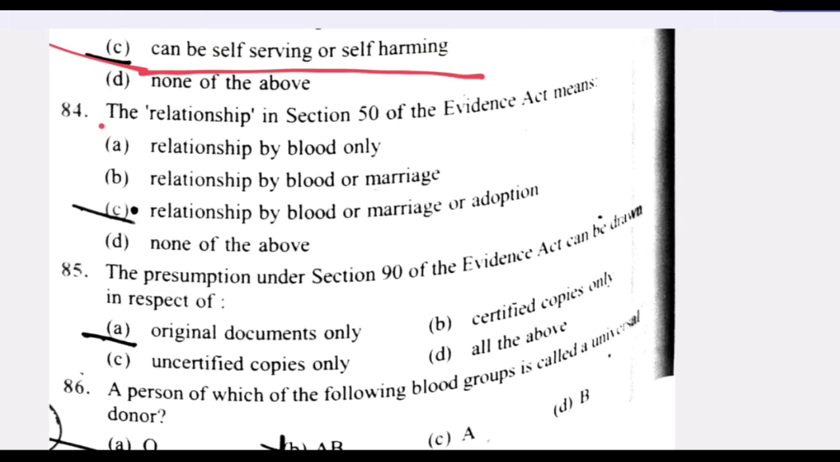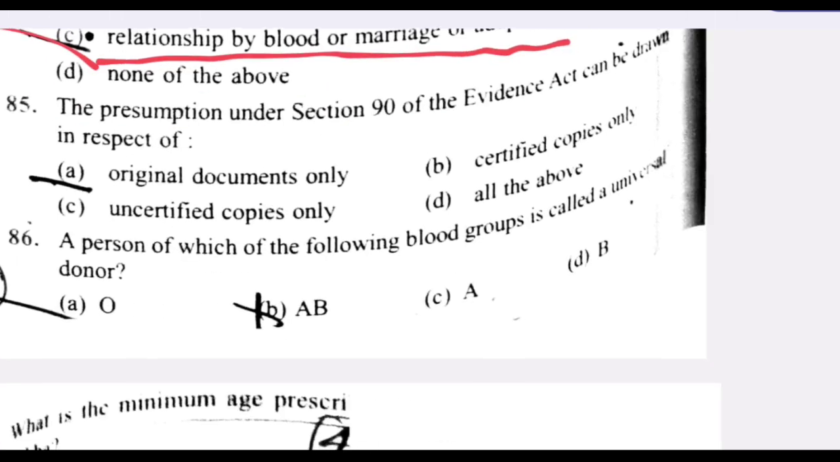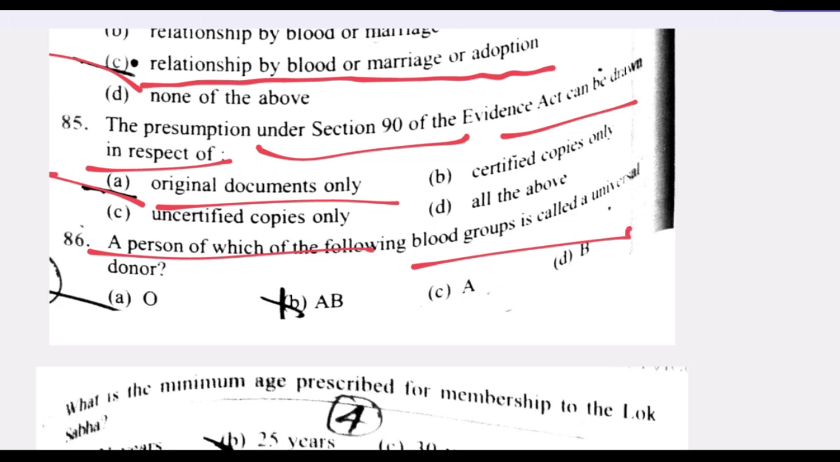The relationship in Section 50 of the Evidence Act means a relationship by blood or marriage or adoption. C is the right answer. Next question. The presumption under the Section 90 of Evidence Act can be drawn in respect of original documents only. A is the right answer. A person of which of the following blood groups is called a universal donor? O is the right answer.